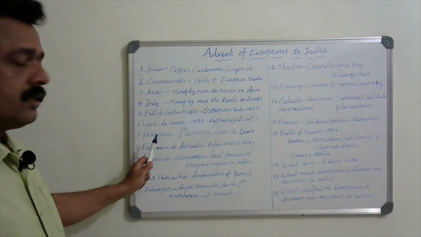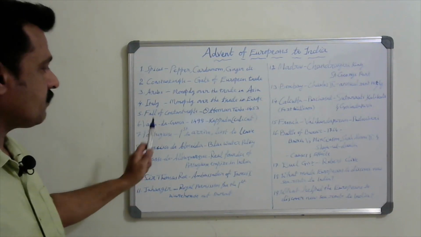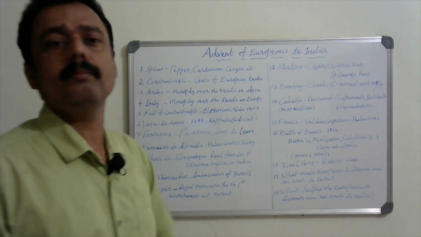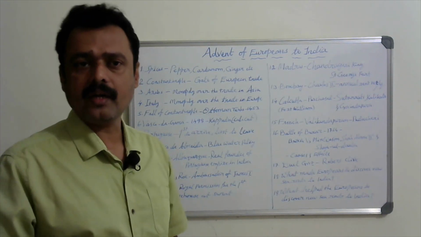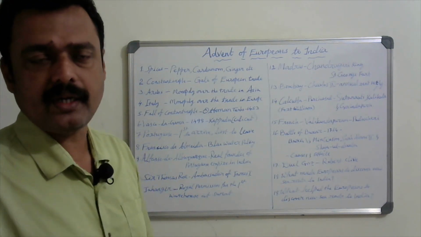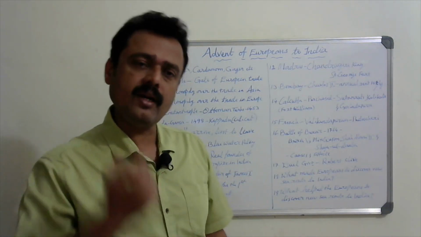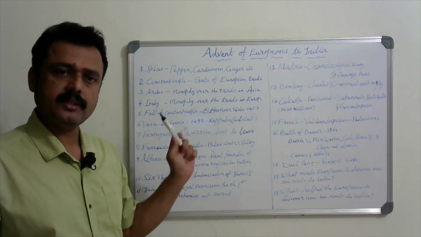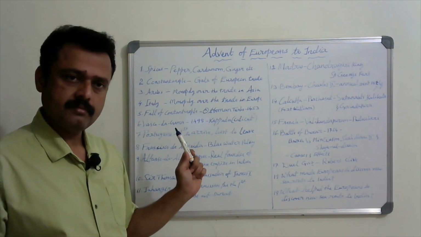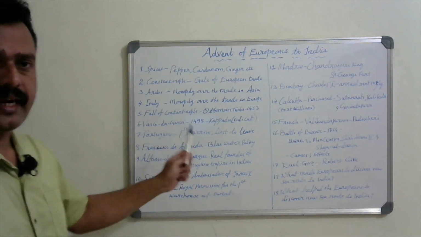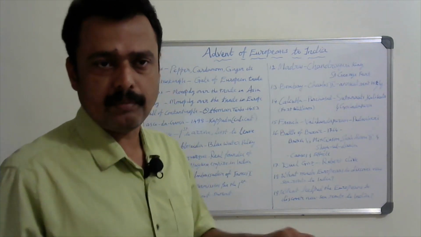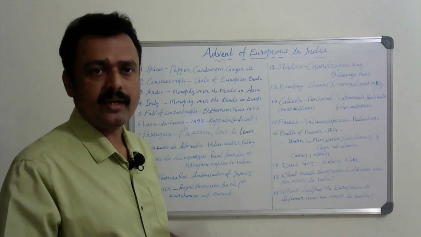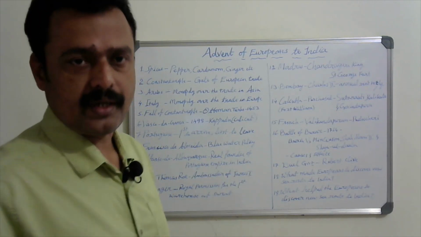Friends, here the Portuguese were the first to arrive in India and the last to leave India. Remember, who are the Europeans first to arrive in India? They are the Portuguese. Who left India last? The last to leave is the Portuguese. In 1498 they arrived in India, and in 1961, when Goa was liberated, they went out of India.